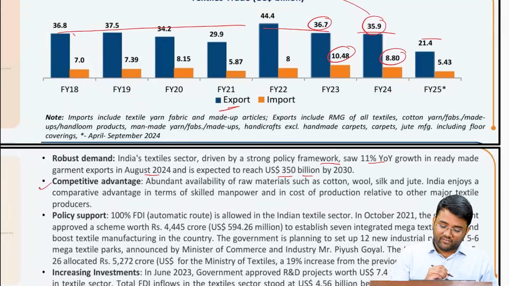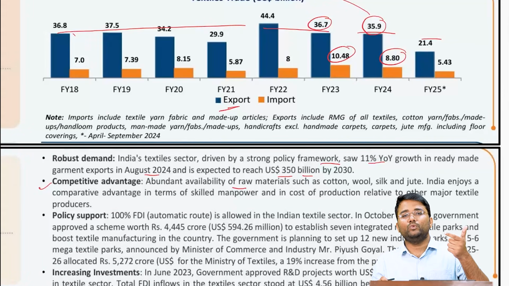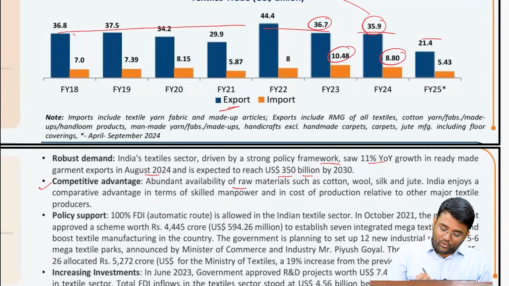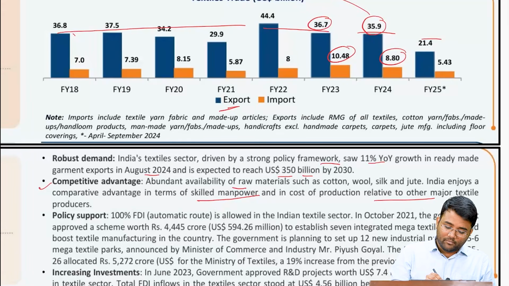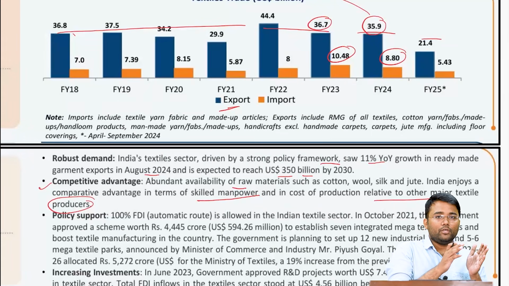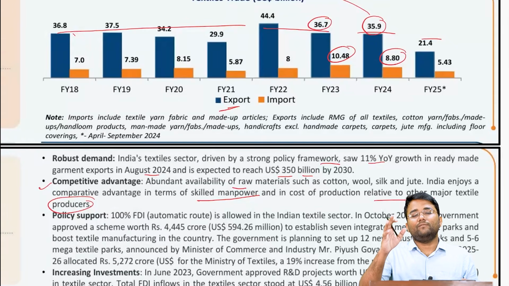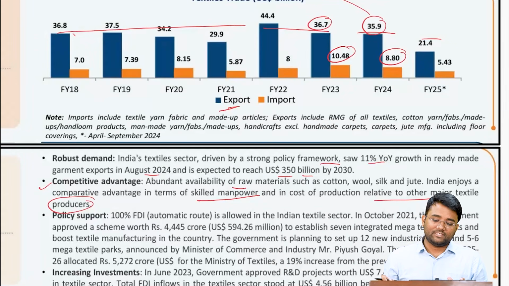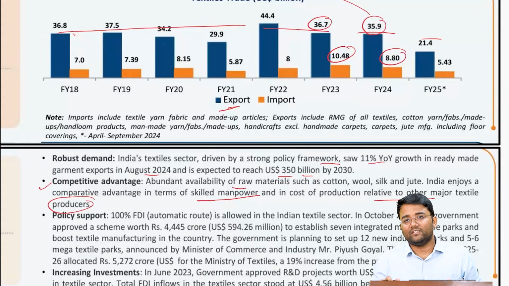Also, we have a competitive advantage in the abundant availability of raw materials like cotton, jute, etc. We also have skilled manpower, and in the cost of production relative to other major textile producers, our position is much more competitive. We have a huge demography, a huge labor power, which can help us in fulfilling the vision of a developed country by 2047, and can also help in realizing the full potential of the textile sector.